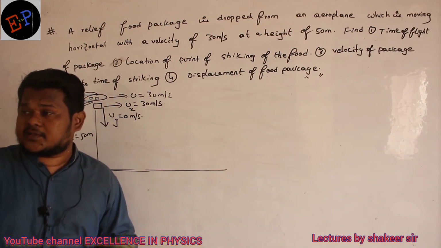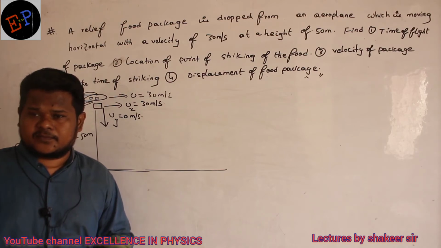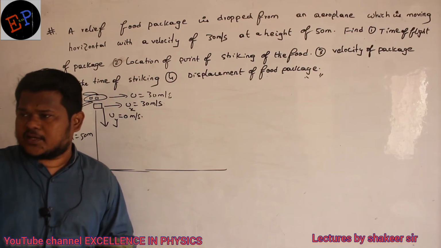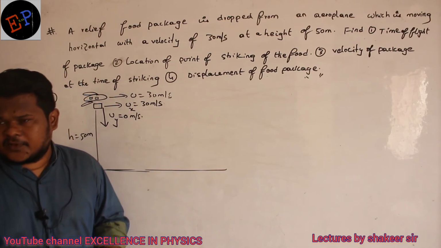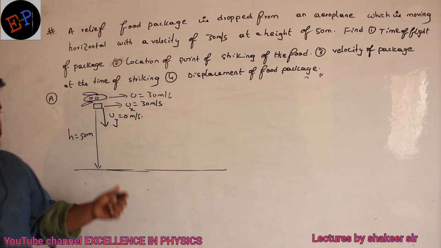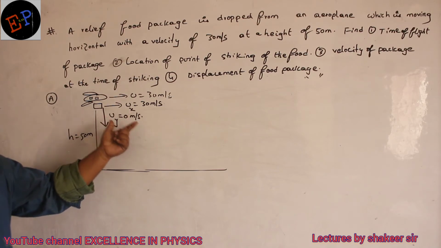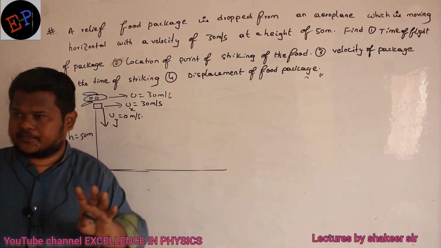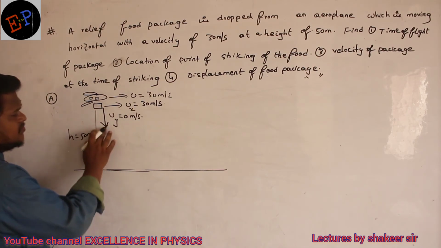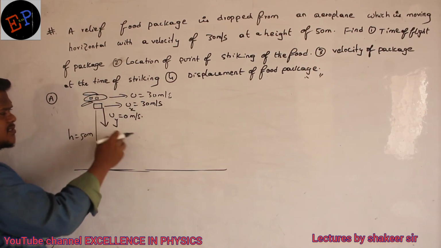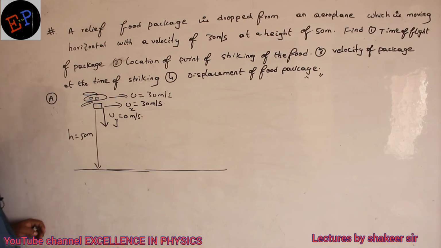It means along the y-axis it is what kind of motion? A freely falling body. Freely falling body means it is thrown with an initial velocity of 0. That is called a freely falling body. So therefore initial velocity 30 along the x-axis, initial velocity along the y-axis 0, height thrown is 50 meters.